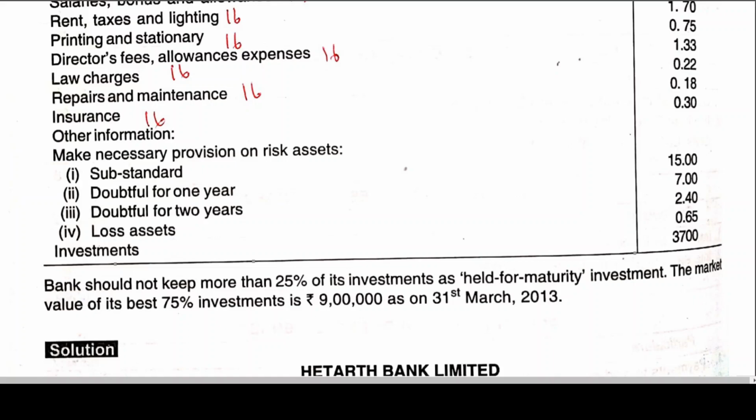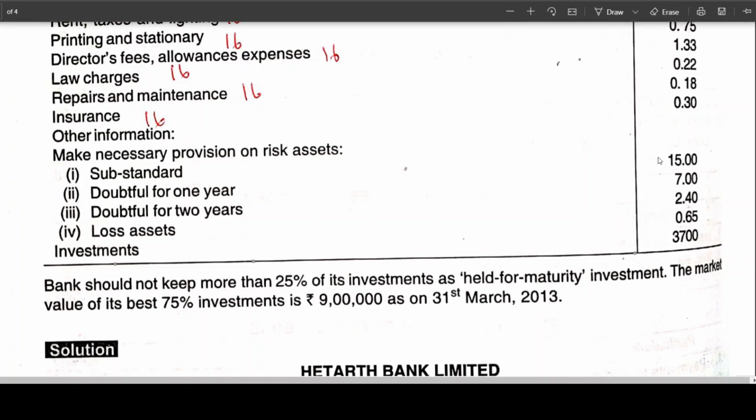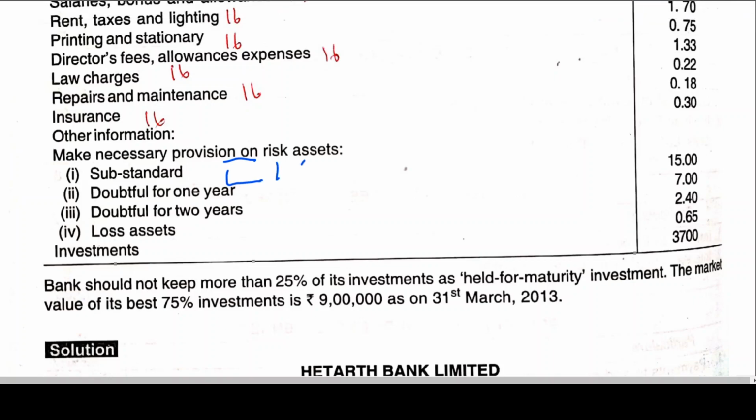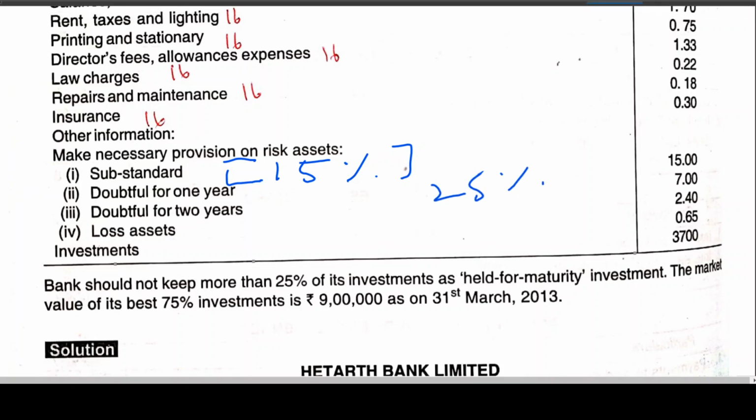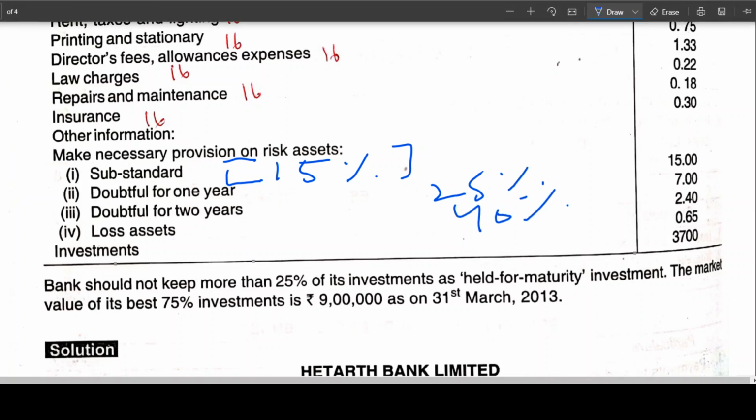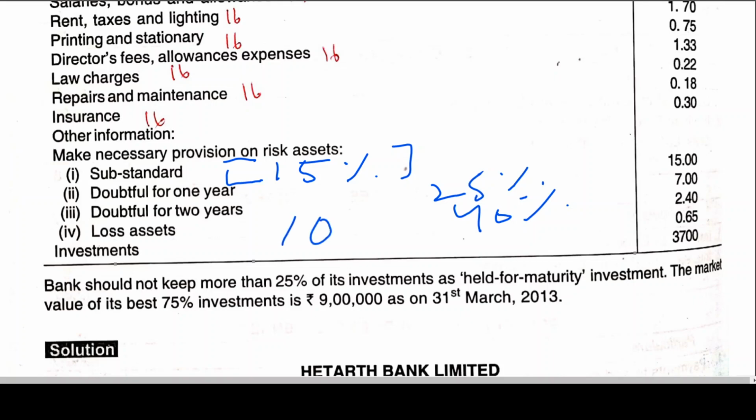Substandard, what is the percentage? Let me take this again. Substandard, my dear friends, 15%. Am I right? Doubtful for 1 year, you remember, 25%. Doubtful for 2 years, 40%. Loss assets, you remember this.